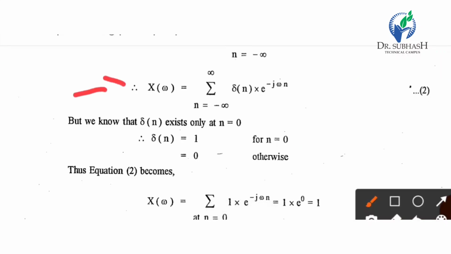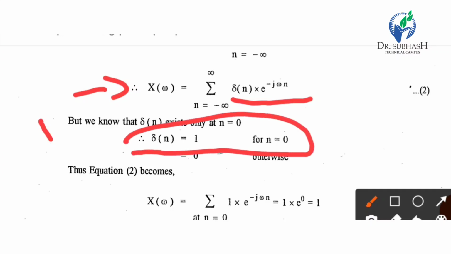So X of omega equal to summation delta n e raised to minus j omega n. But we know that delta n exists only at n equal to 0. So delta n equal to 1 for n equal to 0, otherwise for any value of n it is 0.